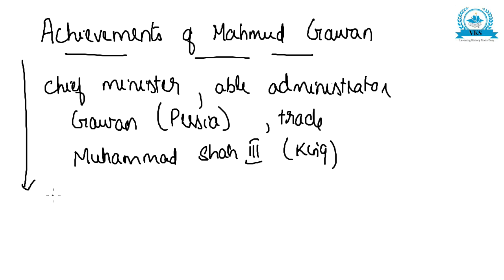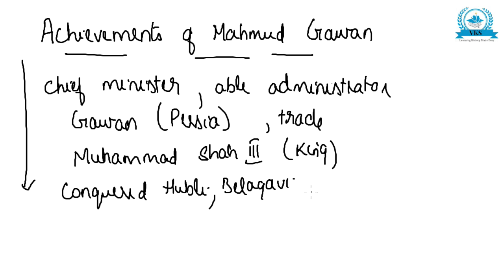His first achievement is that he conquered places like Hubli, Belgavi and Goa from the Vijayanagara Empire. The main achievement of Mahmud Gawan was his conquest.